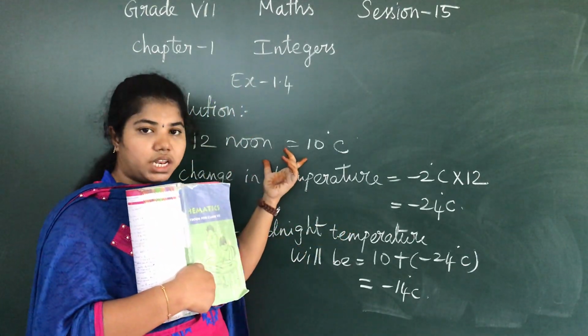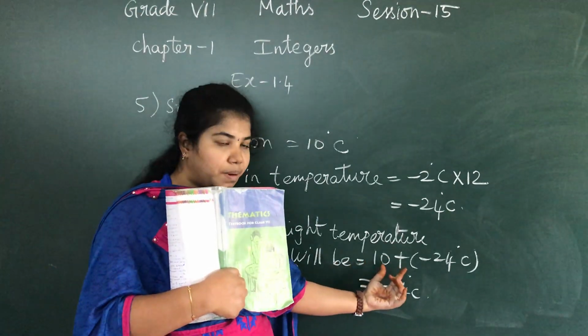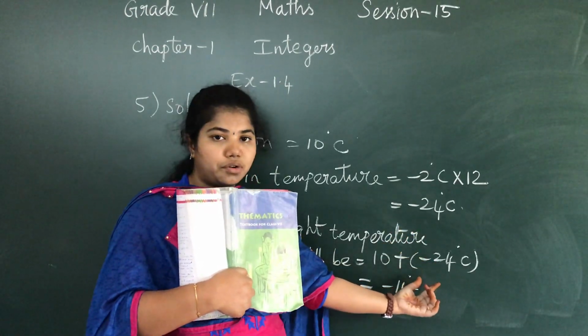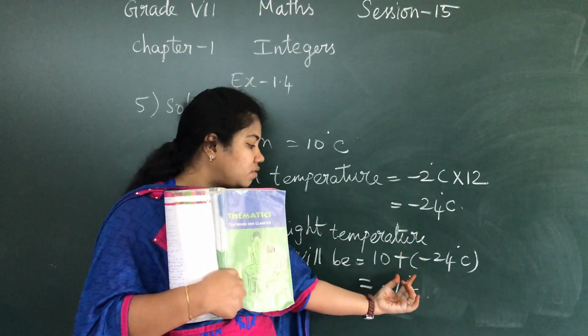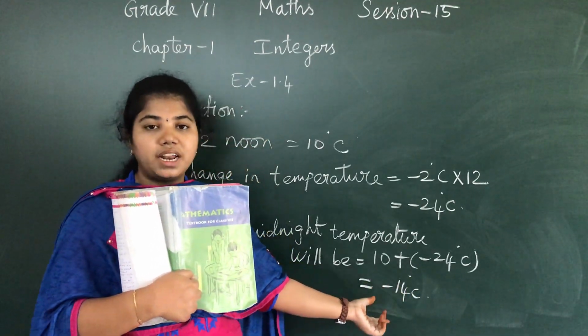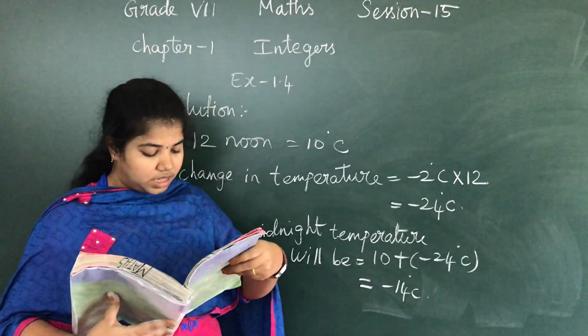Now my temperature is 10 degrees Celsius. I have to know the temperature at midnight. So I am solving 10 plus the rate of change of temperature, which is minus 24 degrees Celsius. So 10 minus 24 degrees Celsius is minus 14 degrees Celsius. At midnight it is minus 14 degrees Celsius. Can you understand? See the next sum.